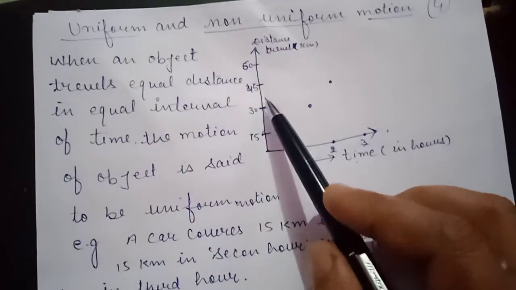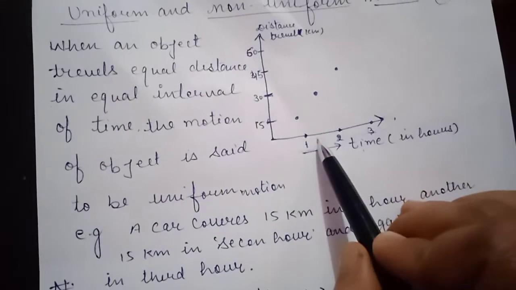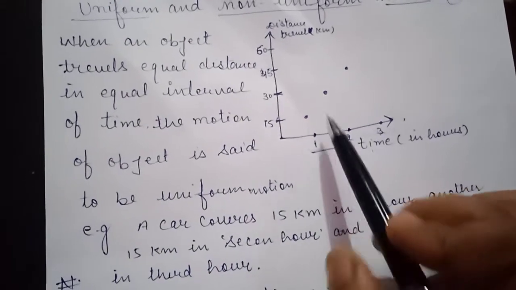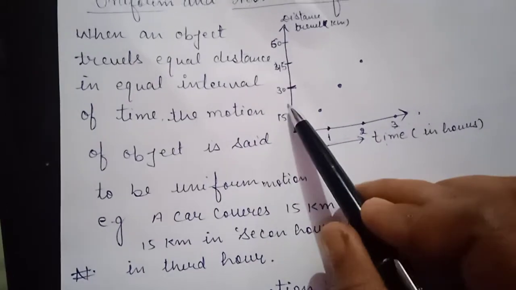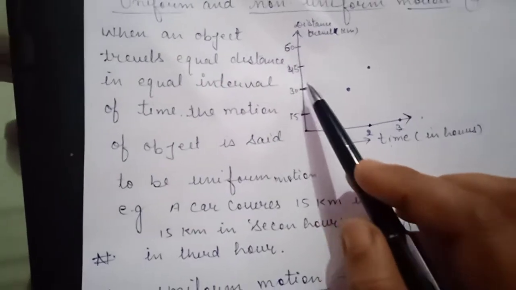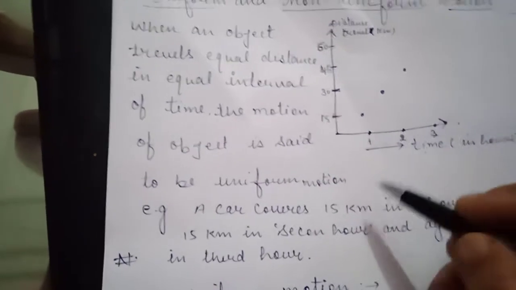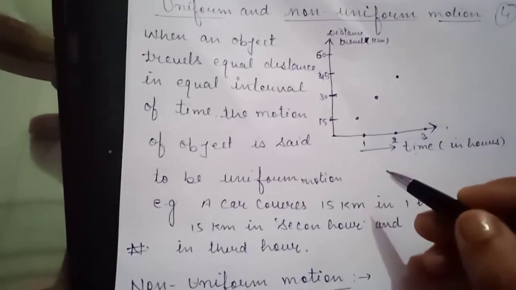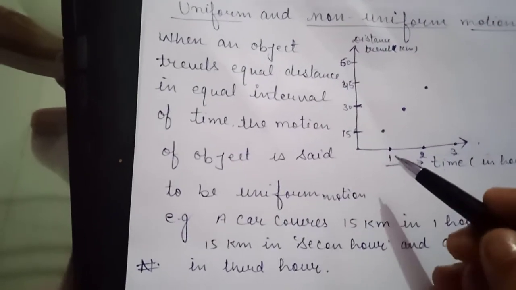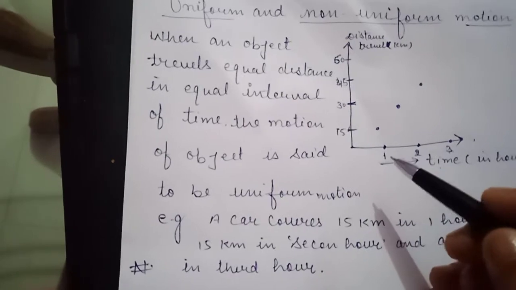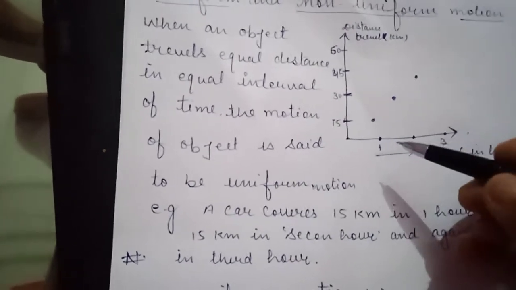The distance covered in each 1 hour interval is 15 kilometers. So this type of motion is called uniform motion, meaning equal distance covered in equal intervals of time.